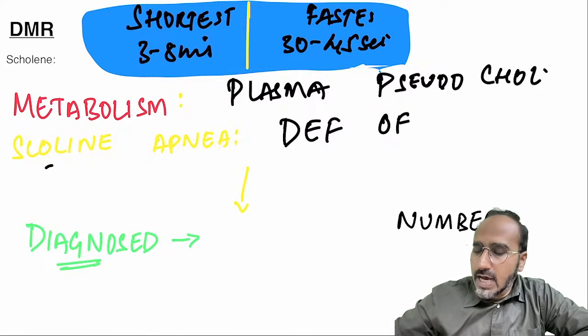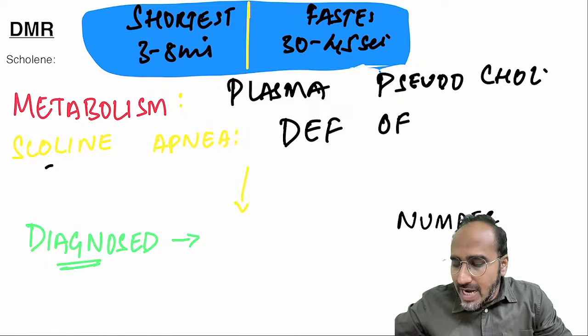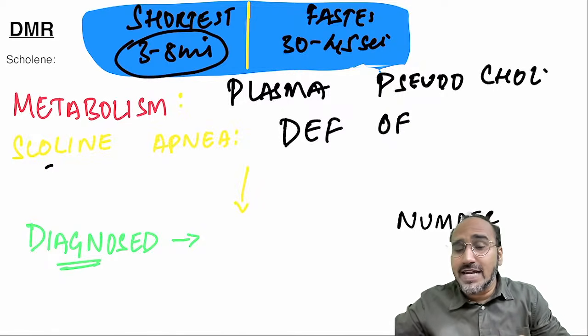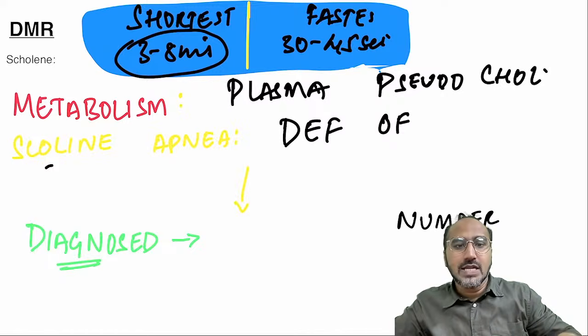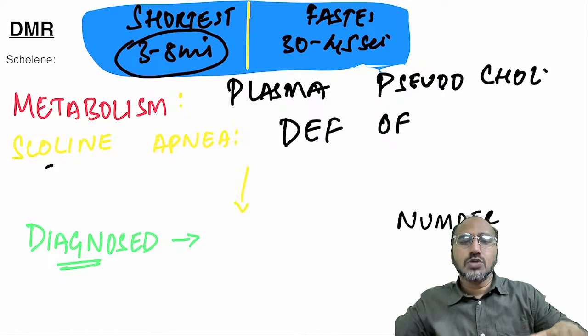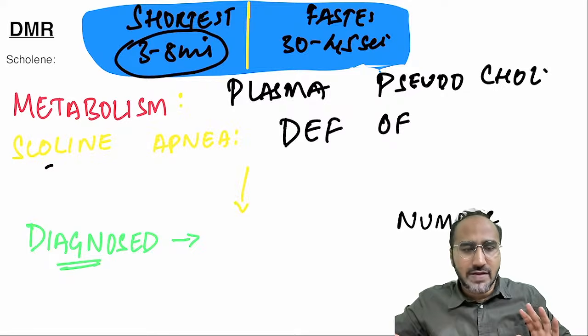Okay. Now there is one condition called choline apnea. Guys, just remember, I told you choline should act only for 3 to 8 minutes. After 8 minutes, the patient should recover from the effect of choline. Choline will relax the muscle, and after 8 minutes, he has to breathe spontaneously. He has to move. That means he has recovered from the effect of choline.